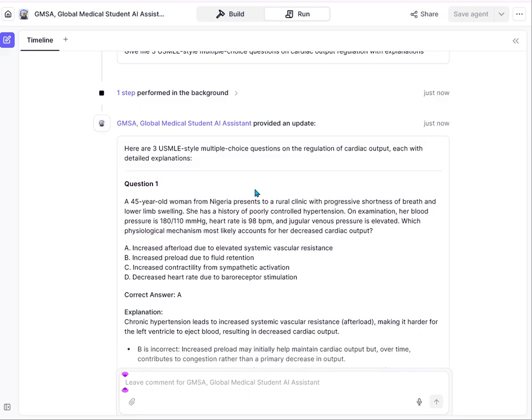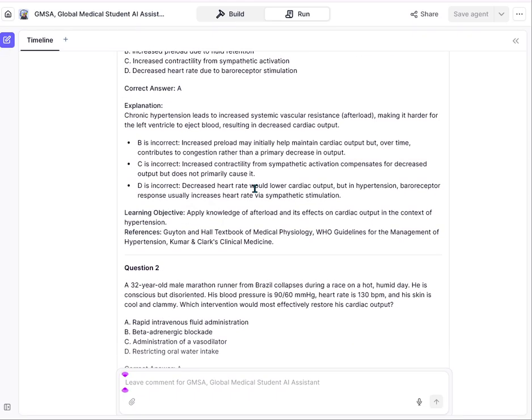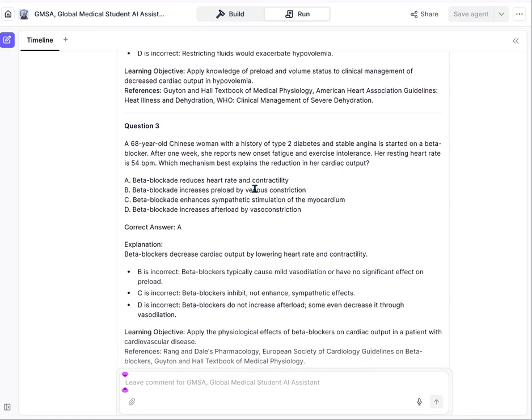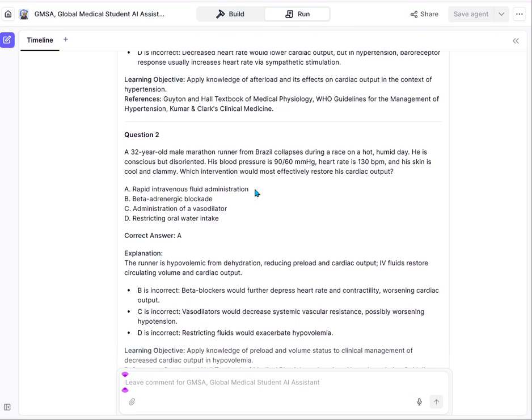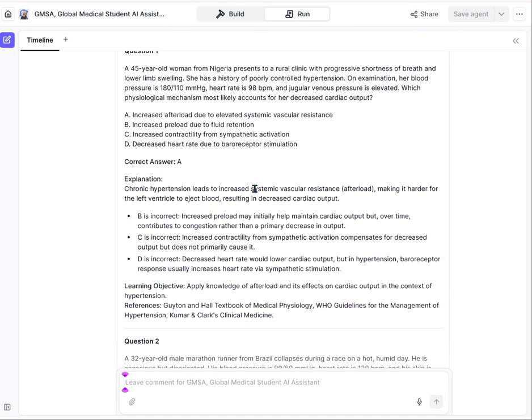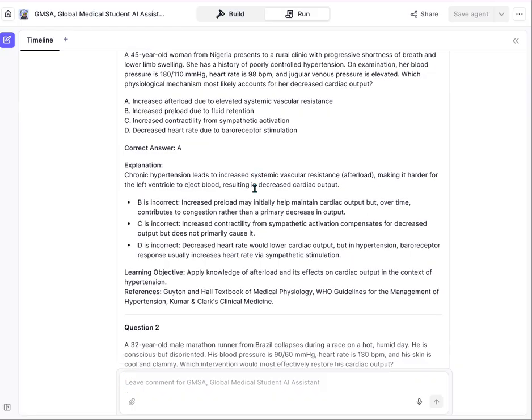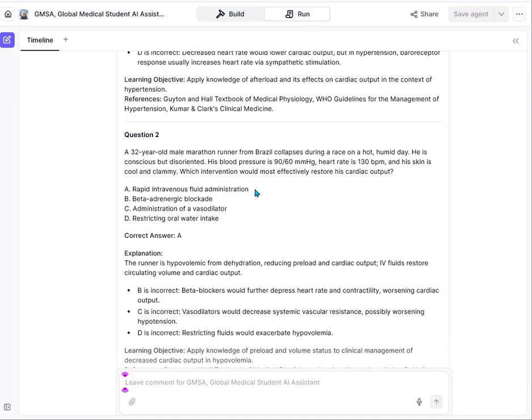So we have all the three sample questions that have been given to us, and the explanation, the answers, and why the suggested answer is the answer. If I'm the one, I won't ask for the answers. I will just ask the questions, answer the questions, and then double check my answers with what I'll see.